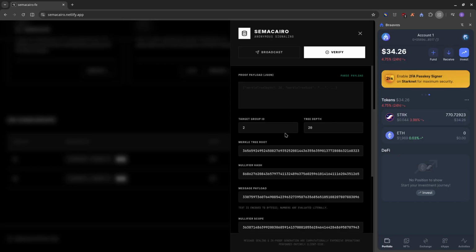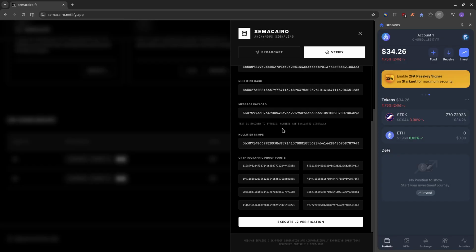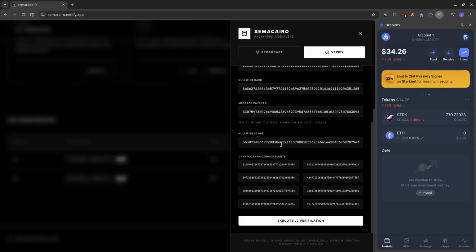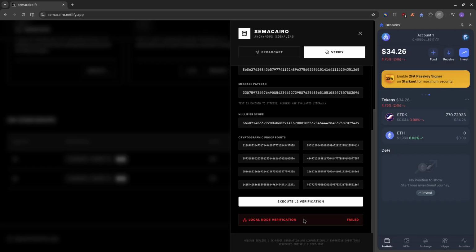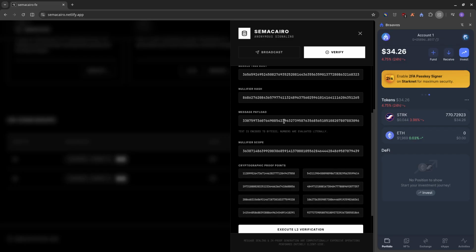And then back here, if I decide to change the nullifier scope, let me just change it by 1. You can see it even failed off chain. You can't even go on chain. Now, why this is a number instead of the actual text like presidential election, or I vote myself or someone else, is because under the hood we convert this to a big int, a big number, because text can be sent. So that's why it is this way.